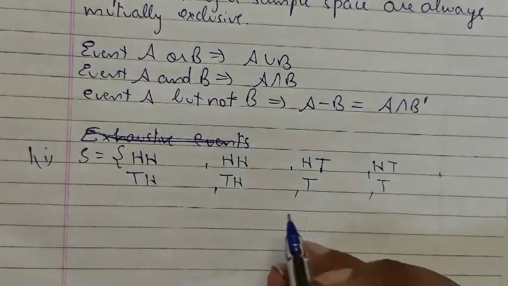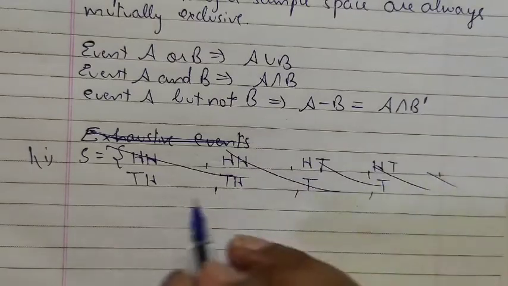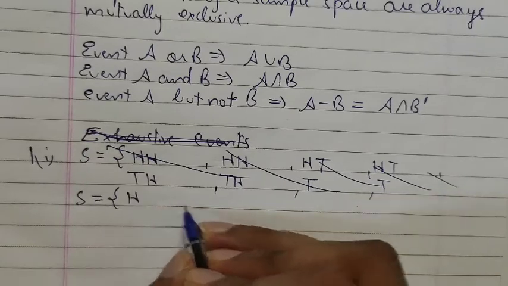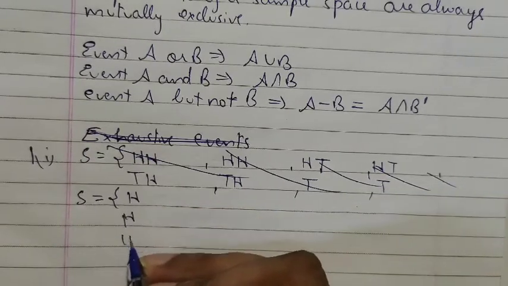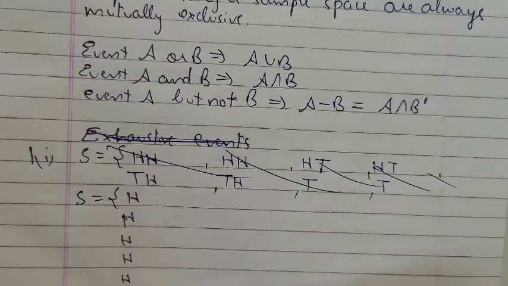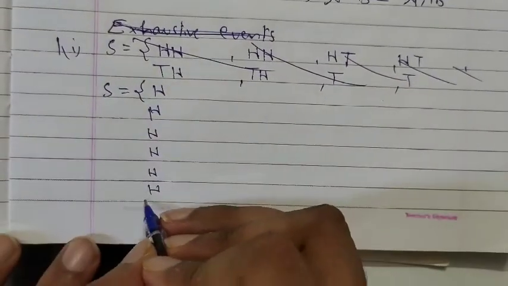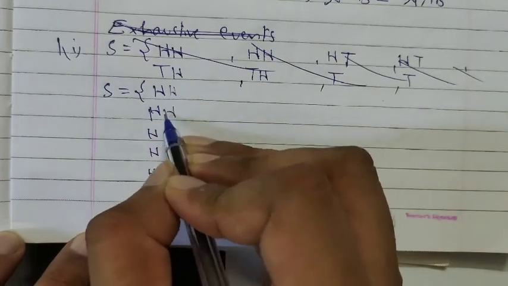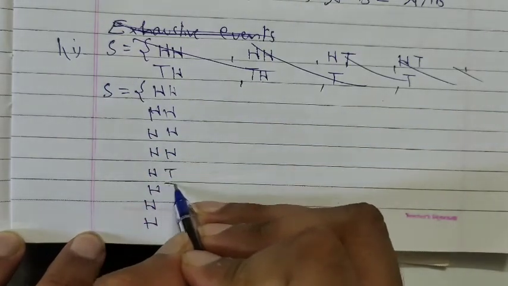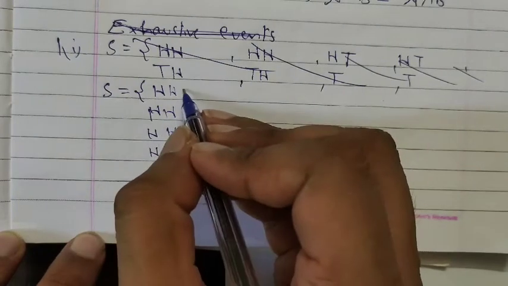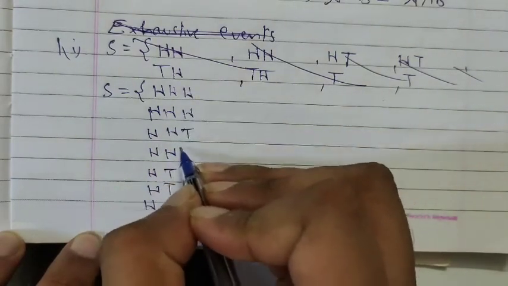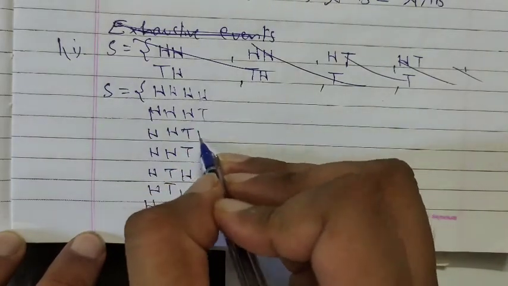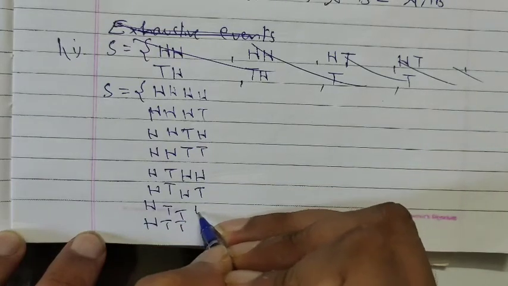Okay, the number of coins is 4, so that means 16 outcomes will be there. So write down head 8 times first, 1 2 3 4 5 6, then 7 and then 8. Then head 4 times, tail 4 times, then 2 times head, 2 times tail, 2 times head, 2 times tail, then head tail, head tail, head tail, head tail.